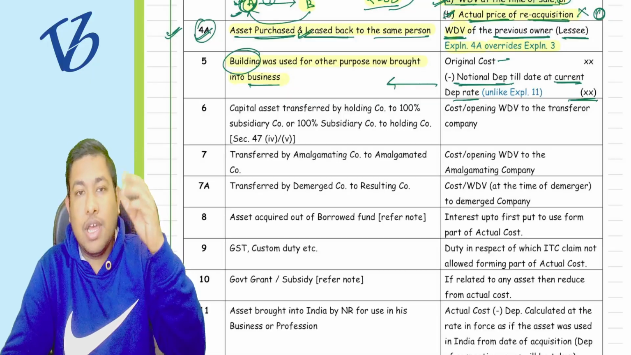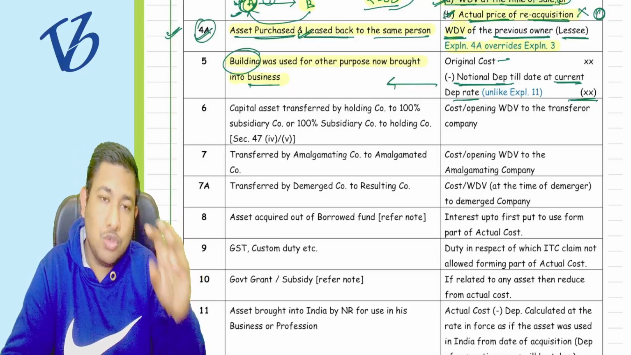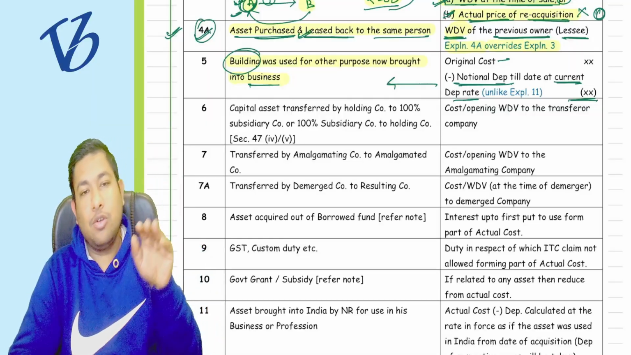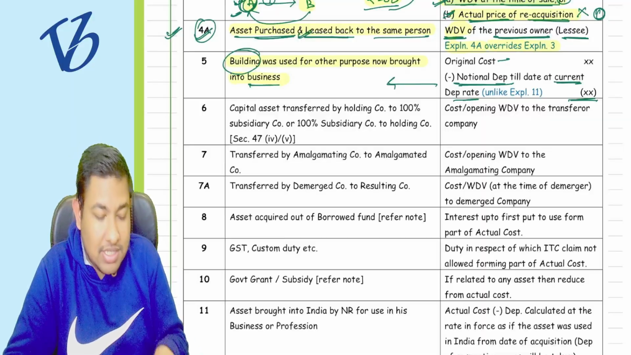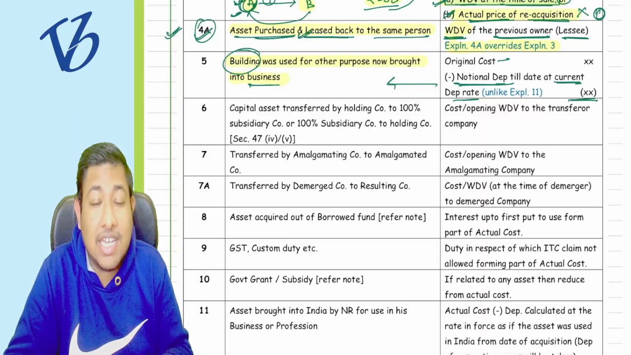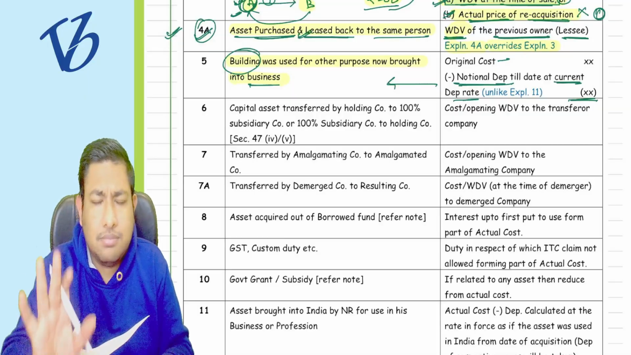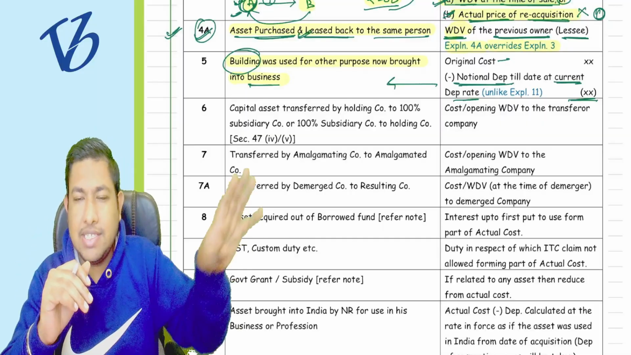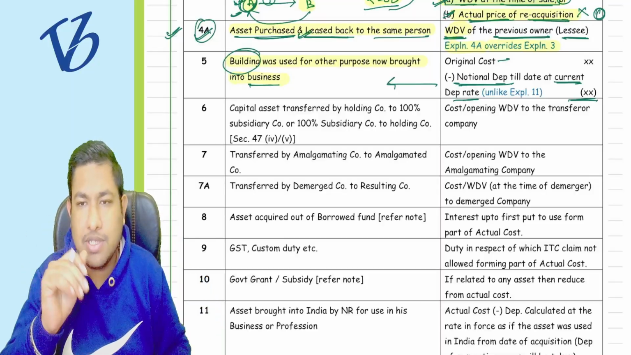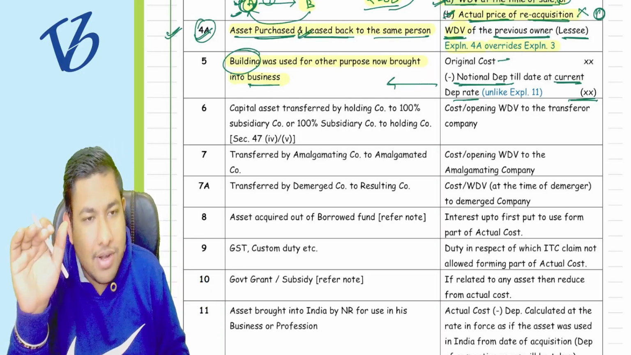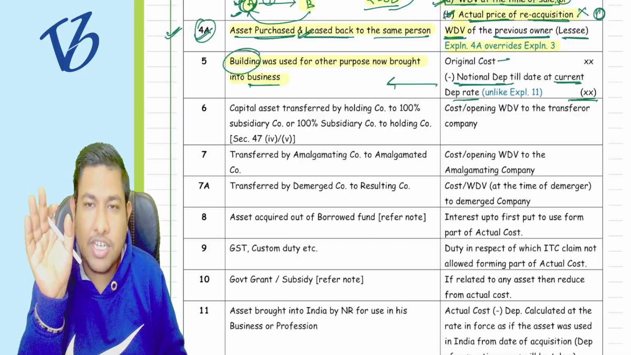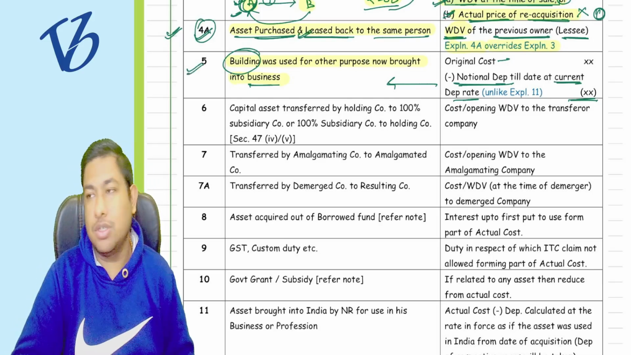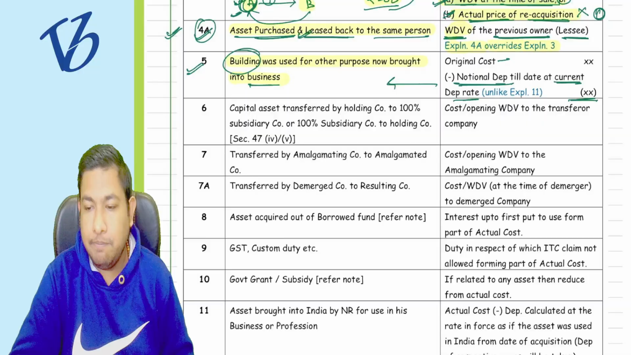So I'll assume that if this particular building was used since day one for business purpose, what should be my WDV? I'll calculate the WDV assuming this is the current rate of depreciation of the building, that is, for the building usually 10%. For residential purpose it is 5%, usually 10%. I will remove the depreciation from it based on 10% for those number of years. Whatever WDV I get is going to be my actual cost. Tell me, this is clear?